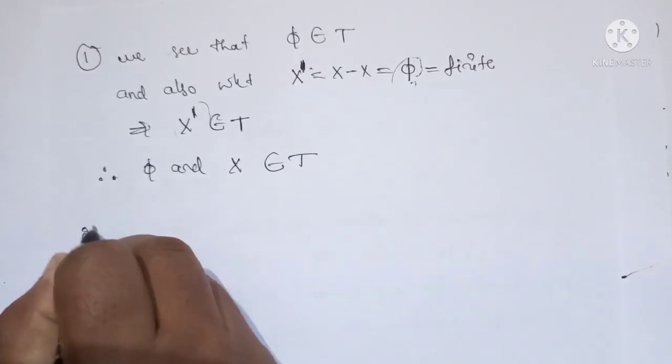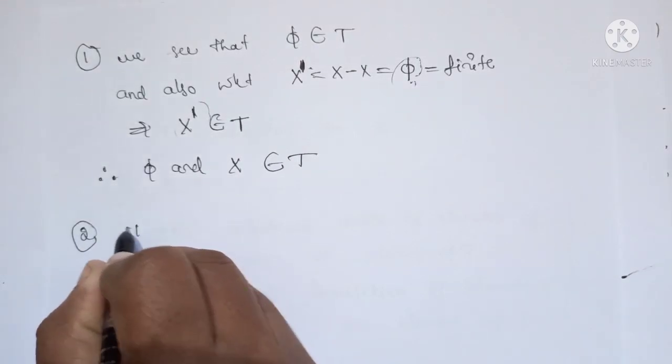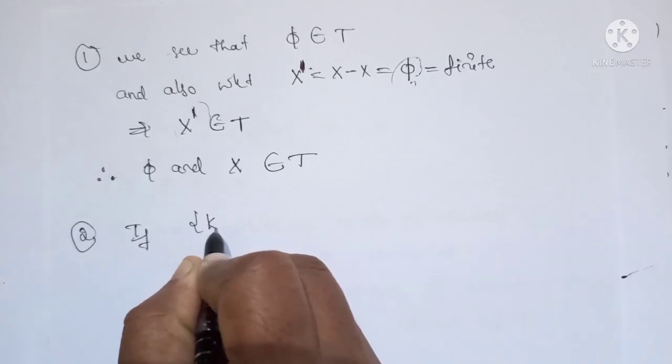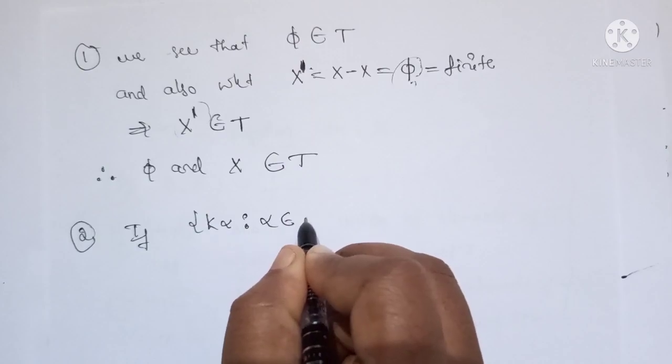Now we come to the second condition. You can prove the intersection or you can even prove the union also. You can prove the first or second condition or third condition. So we consider any element of T, that is K alpha, where alpha belongs to the index set.